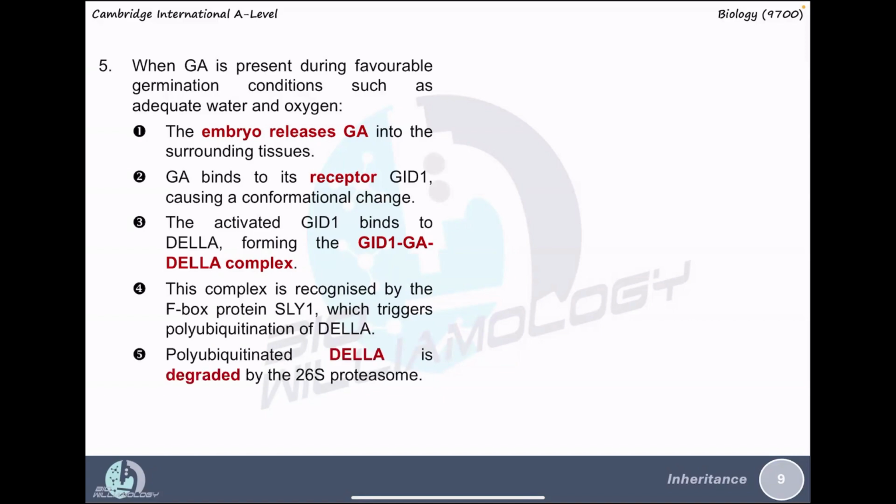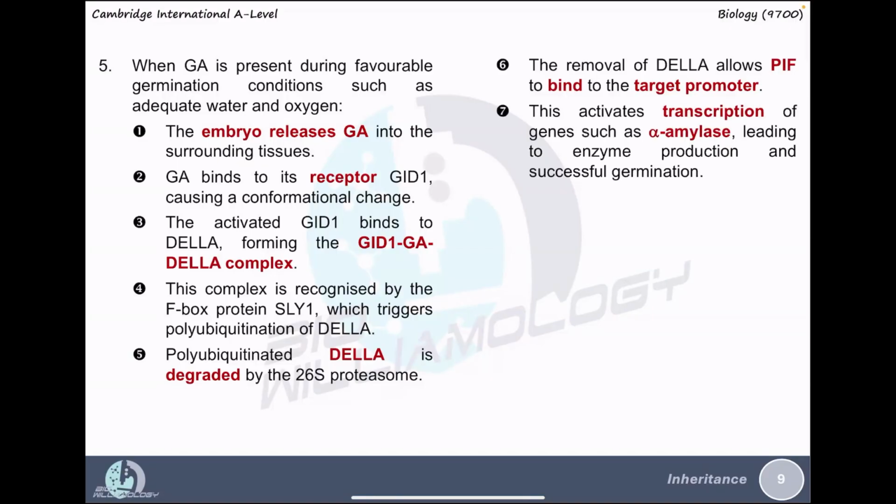Polyubiquitinated DELLA is degraded by the proteasome. Proteasome is basically something like proteases. The removal of the DELLA protein allows PIF to bind to the target's promoter and therefore activate the transcription of the alpha amylase gene, which results in germination.